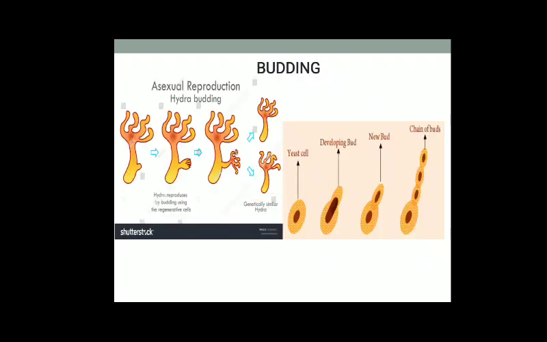Next, budding. Budding is a method of asexual reproduction which is common in hydra as well as yeast. In both of these, at the time of reproductive maturity, the hydra as well as yeast form a small outgrowth known as a bud. This bud gradually develops and is still attached to the parent. When the bud develops completely, it detaches from the parent and forms a new individual.